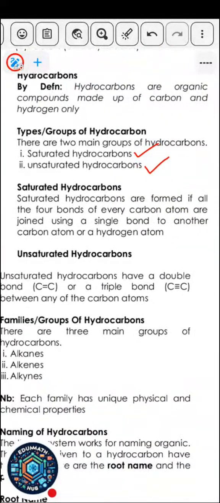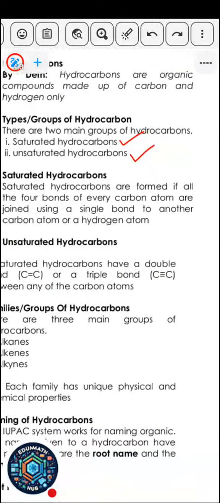Now, what are saturated hydrocarbons? These hydrocarbons are formed if all the 4 bonds of every carbon atom are joined using a single bond to another carbon atom or hydrogen. This is what it looks like. A molecule is saturated if it looks like this. You have carbon here and you have 4 bonds. Carbon is in group 4, it is tetravalent. It has 4 electrons in its outermost shell. So carbon can form 4 bonds like this. This is how carbon can hook itself to other atoms.